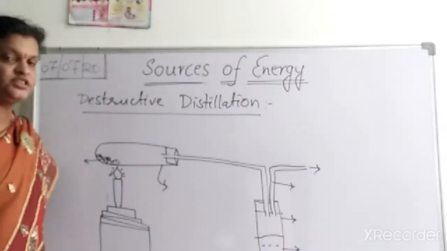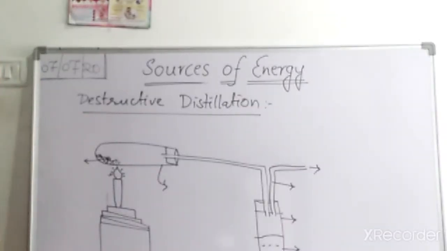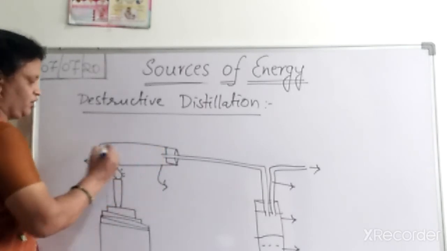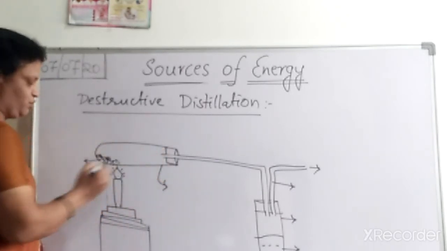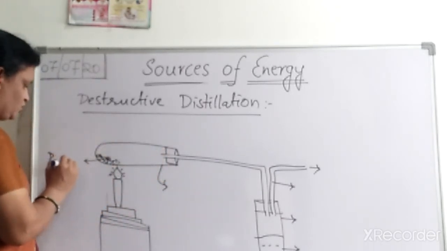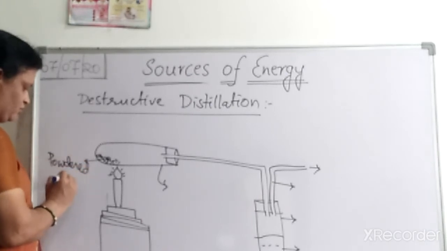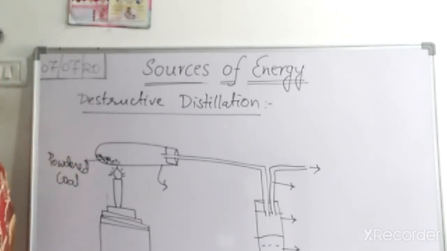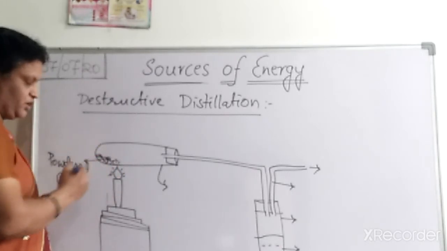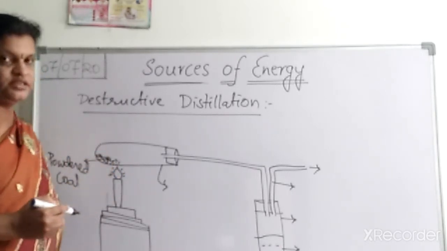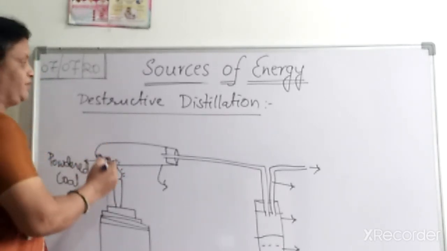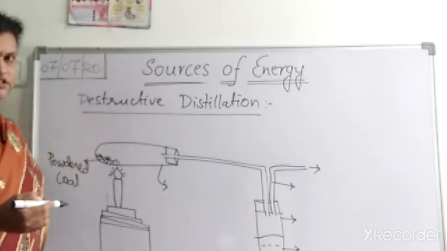Coming to destructive distillation, if you see on the board, here we have taken two test tubes. In one test tube we have taken some powdered coal, and we are heating this powdered coal in the absence of air, that is why we have this word destructive distillation.